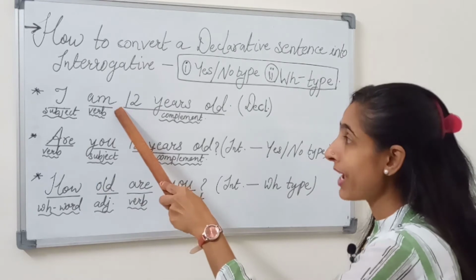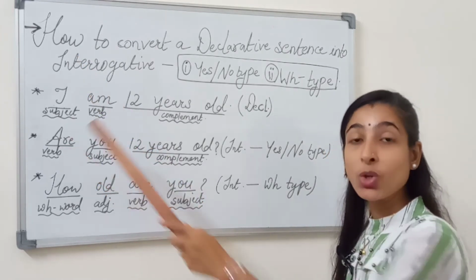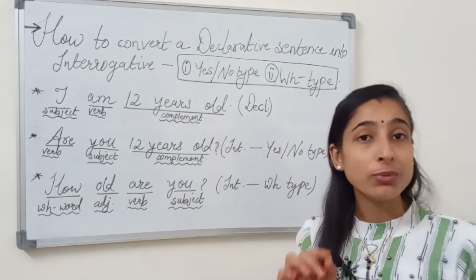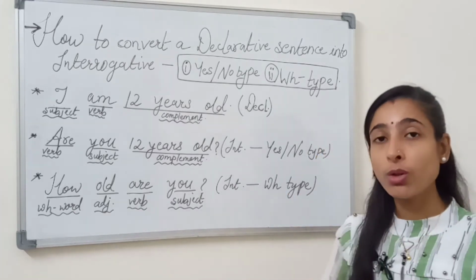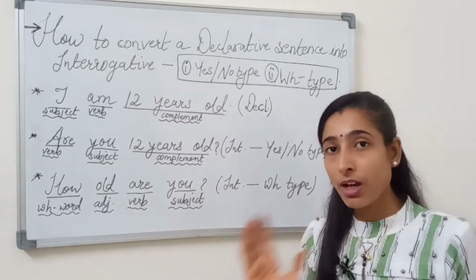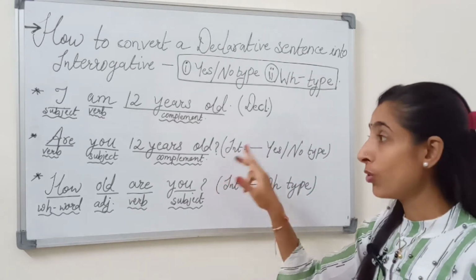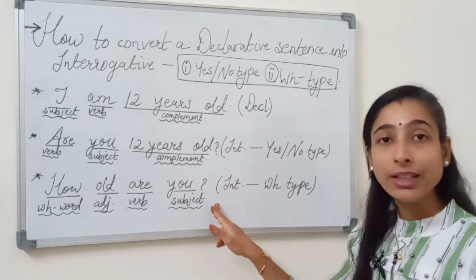So the verb am changes to are. Why? Because we are asking a question. Don't forget this important thing: whether the interrogative is yes/no type or WH type, in both cases you will ask only a question.